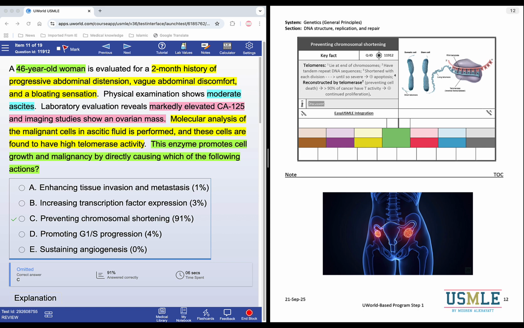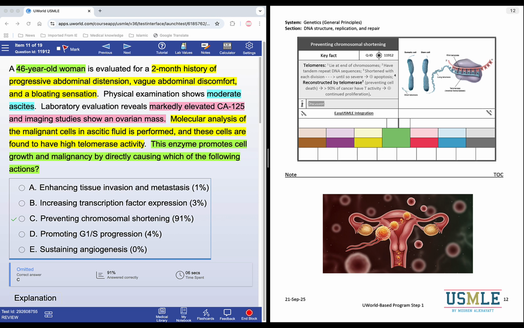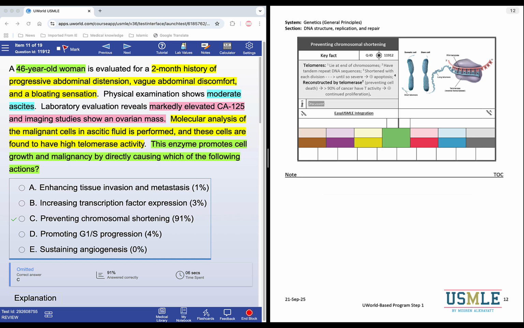Molecular analysis of the malignant cells in the ascitic fluid is performed, and these cells are found to have high telomerase activity. This enzyme promotes cell growth and malignancy by directly causing which of the following actions?